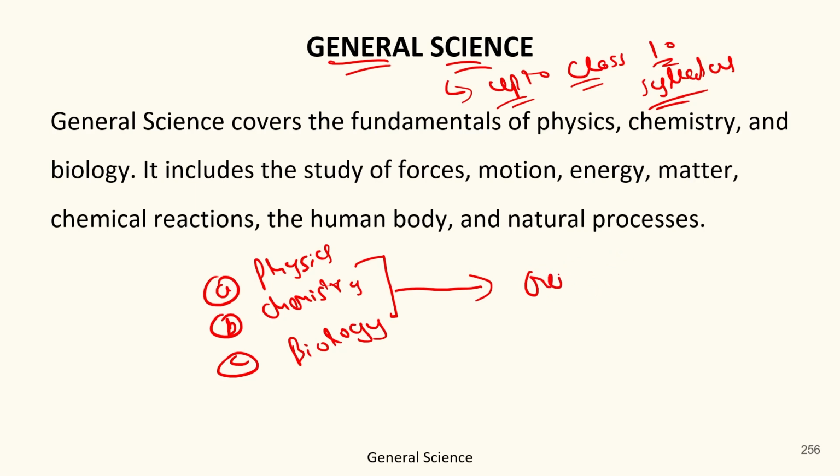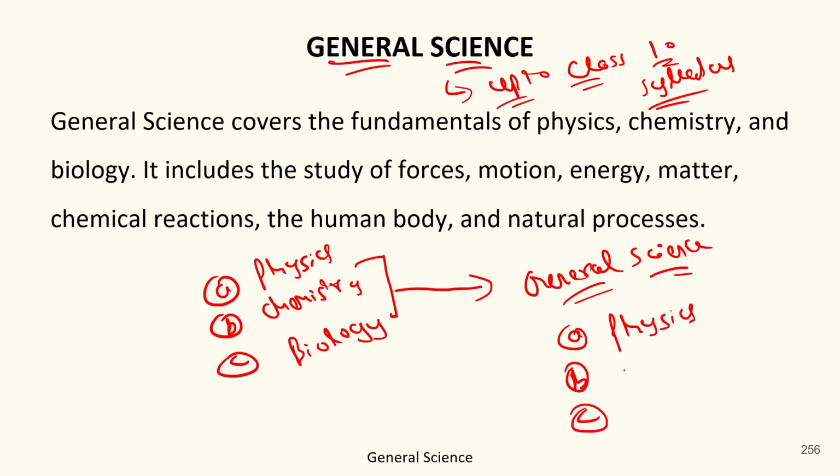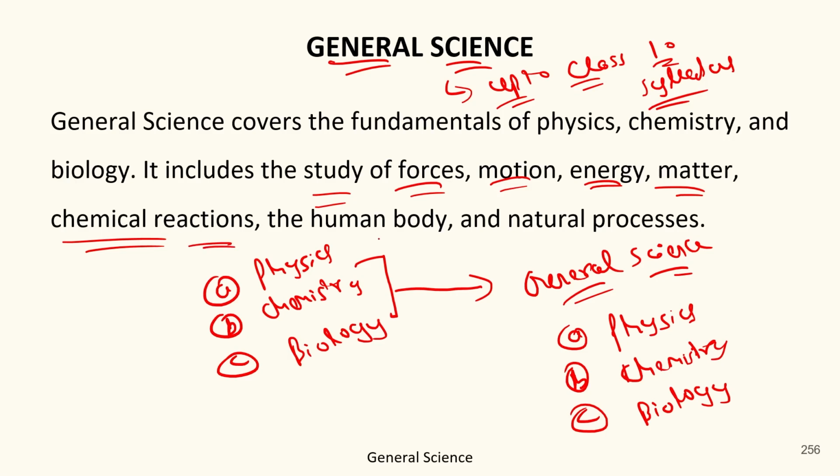Got it? So we are going to study general science in the same format, starting with physics, then we will cover chemistry, then the biological part or biology part. And the topics which we will cover are the study of forces, motion, energy, matter, chemical reactions, human body and natural processes. Got it?